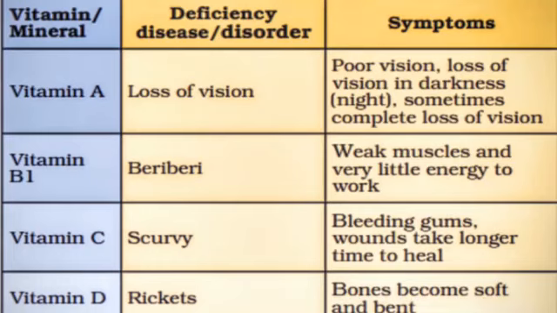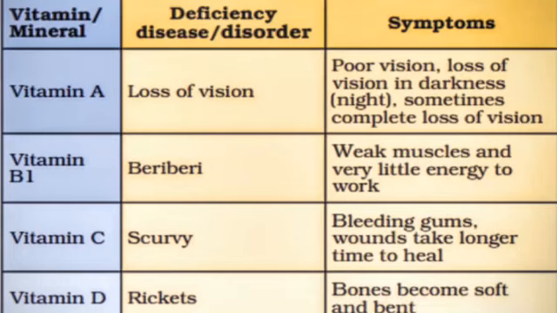If there is a deficiency of vitamin B1, the disease is called beriberi, and weak muscles and very little energy to do work are the symptoms. If there is a deficiency of vitamin C, the person suffers from the disease called scurvy. In scurvy, there are bleeding gums and wounds take a longer time to heal. If a person gets an injury, it takes a long time to heal.